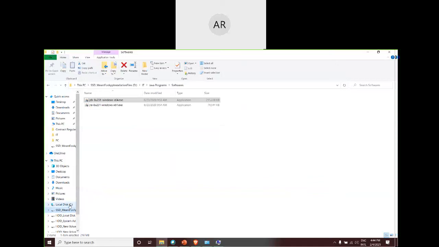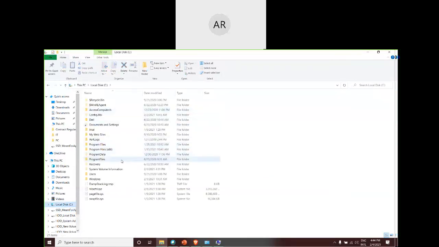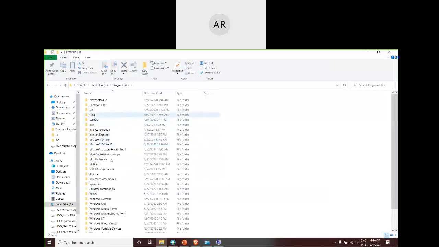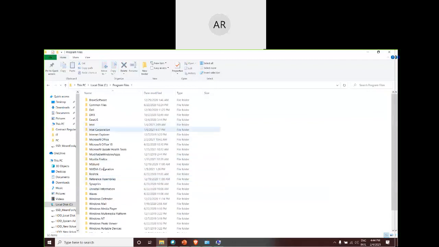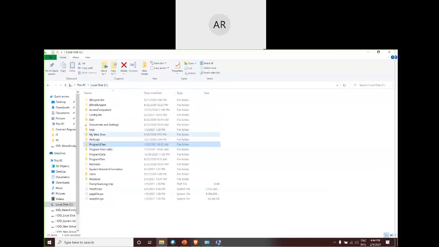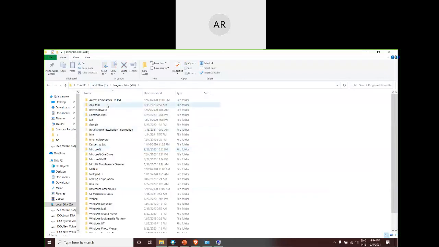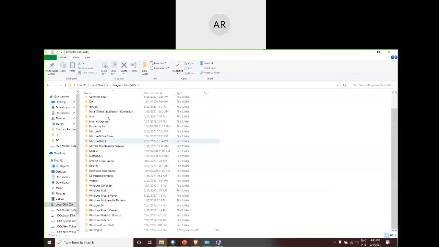So usually we'll be installing in the C drive, right? So inside C drive, there are various folders, and one of the folders is Program Files. Another one, basically this Program Files I have created for another program. Actually, we'll be having these two. One is Program Files, another is Program Files (x86). This is for 32-bit architecture and this is for 64-bit architecture. So we have usually installed Java for 64-bit architecture. Let us try to see where it is present. Here it is present. No, there is no Java folder present, right? So let us get back to the x86, 32-bit architecture. Is there any Java type of folder present?